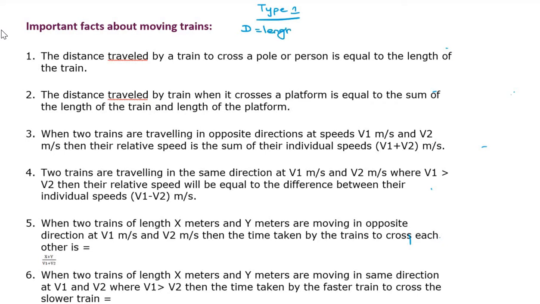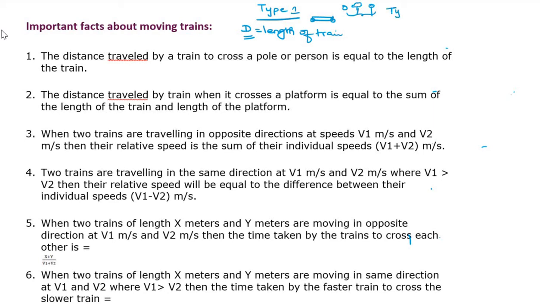Length of the train. So here only one moving object. A train is moving here. Okay. A man standing or a tree or a pole. This type of object, we always take D, distance, to represent length of the train. Okay, this is the type 1.